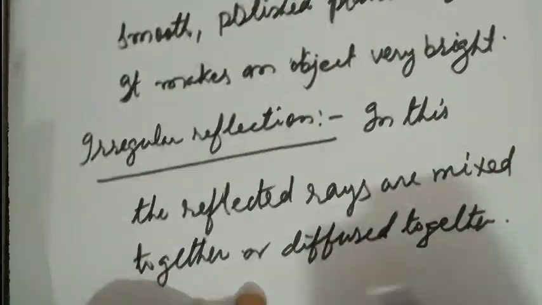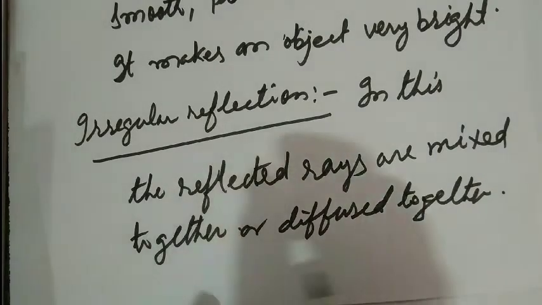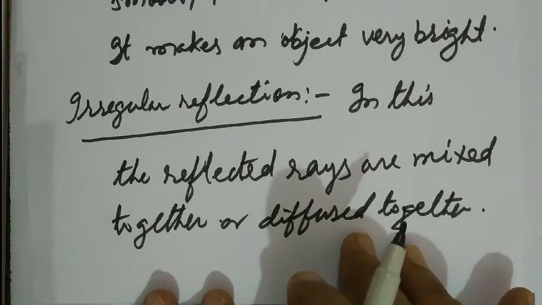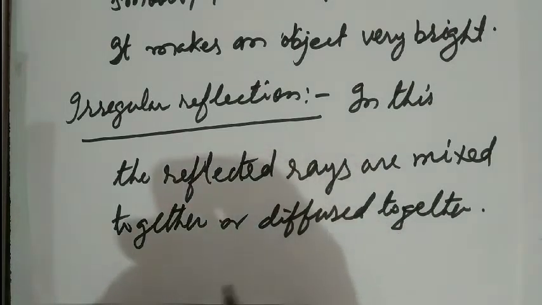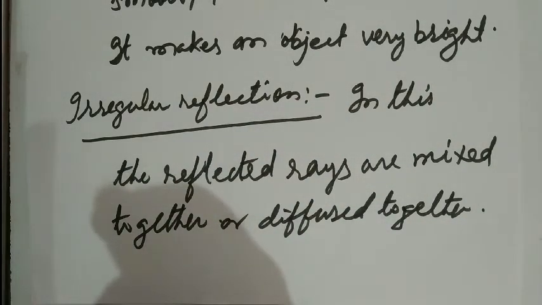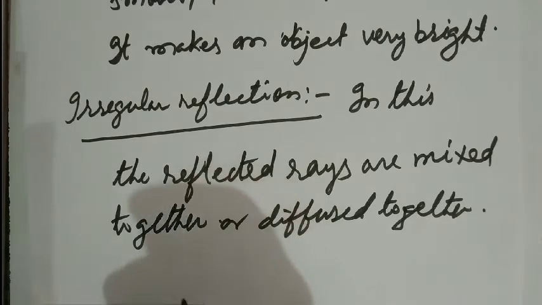Understand, students? Due to irregular reflection of light, objects are gently seen by us. We are able to see an object gently due to irregular reflection of light. Example: the spreading of light in a room from an outside source of light is due to irregular reflection of light.